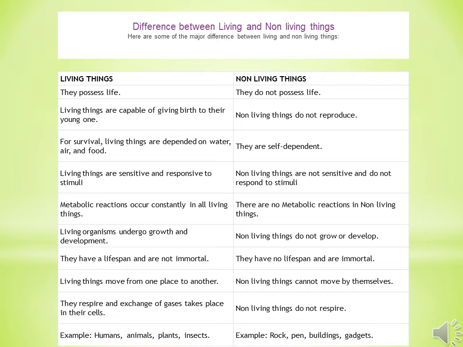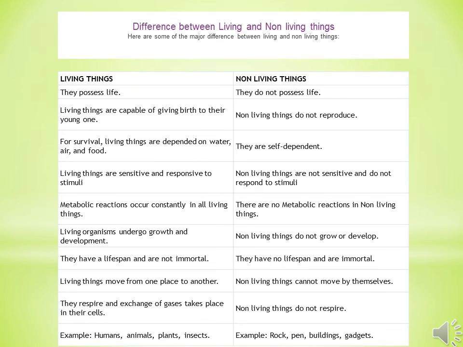So, children, in the last slide, I have given you the example of torchlight. So, if your friend puts torchlight in your eyes, then you will close your eyes. But if you throw torchlight on a table, then no, it will not respond to that stimulus. So, that's how the non living things do not respond to stimulus. Metabolic reactions occur constantly in all living things. In non living things, there are no metabolic reactions. Living organisms undergo growth and development. Non living things do not grow or develop, they remain the way they were made.